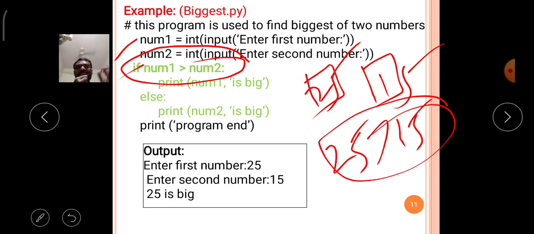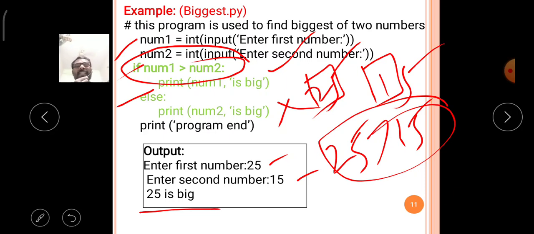If the given condition is true in the if else statement, what will happen? The if block is executed, then the else block is omitted. Now here, enter the first number, that is 25, and the second number, that is 15. It will respond with the first printf statement executed, that is 25 is big.